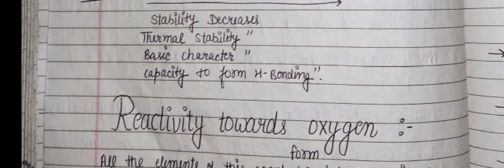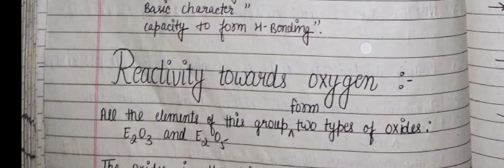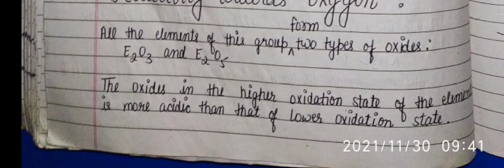So we have learned some anomalous properties of nitrogen, then hydrides. Reactivity towards oxygen. All the elements of this group form two types of oxides, that is trioxides and pentaoxides.